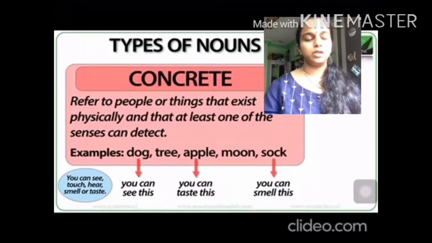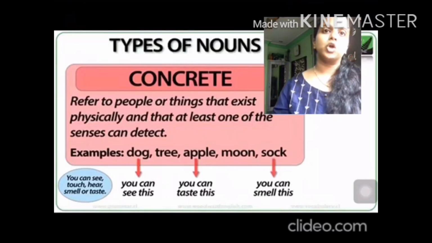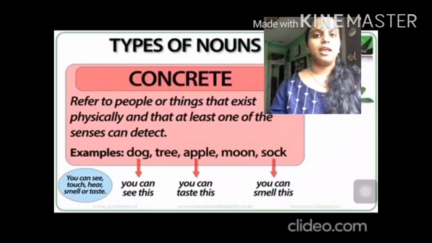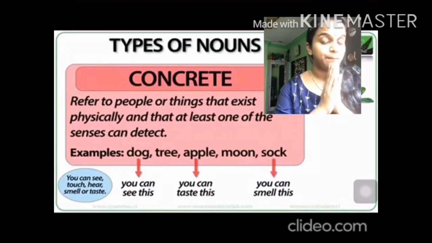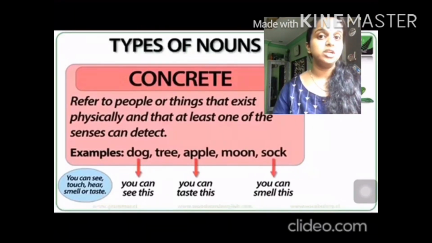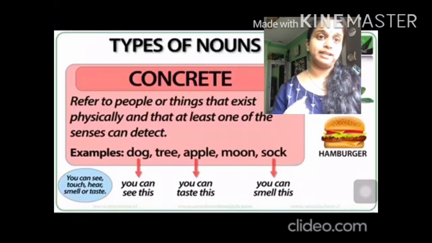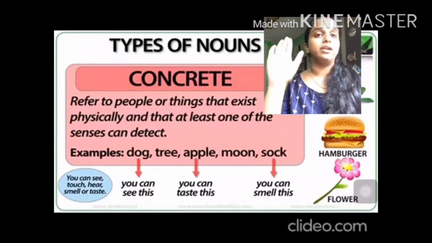Example, dog. You can see the dog, you can hear him barking. So it is a concrete noun. Tree. You can see the tree, you can touch it, and so it is also a concrete noun. Apple. You can taste the apple, you can touch the apple. So it is a concrete noun. Moon. You can see the moon, right? So it also comes under concrete noun. Sock. You can touch it, smell it. So it comes under concrete noun. Frog. You can see its existence, you can hear the frog, you can touch the frog.